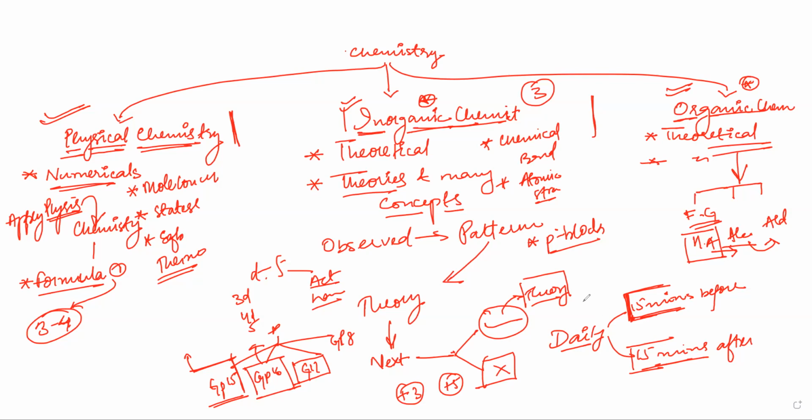So let us start with this. This is a completely new chapter, a completely new area in inorganic chemistry. Start with a goal to study daily, 15 minutes before, 15 minutes after. Whatever backlog you have, you can clear it.